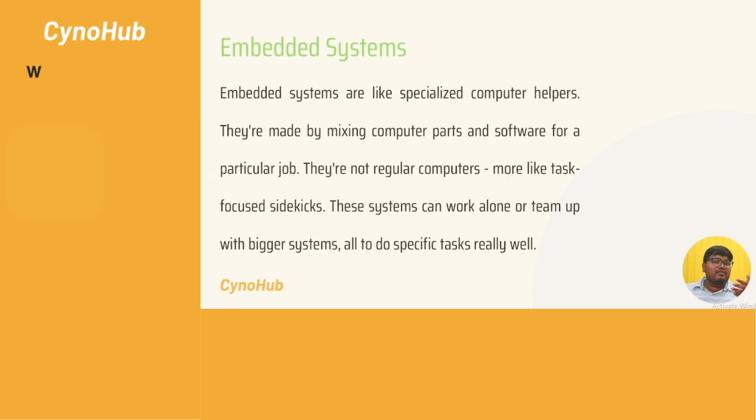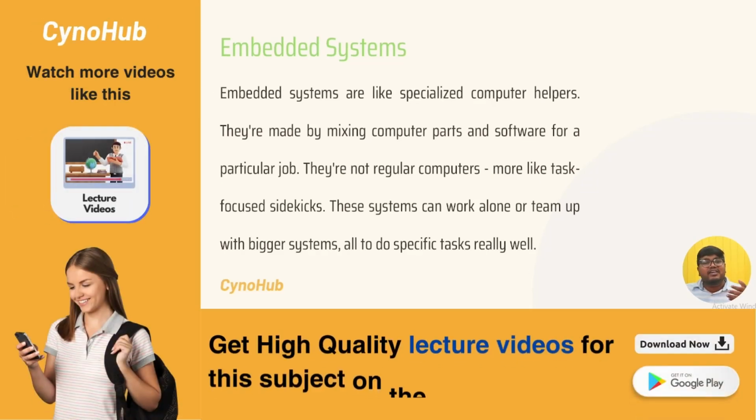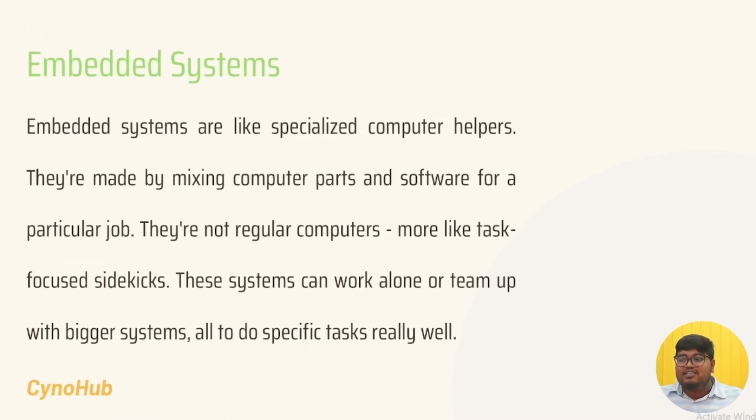Let us take an automatic car. In an automatic car there are sensors, and with that embedded system you can communicate with the software. With the help of the software, I can communicate with the embedded system. They are not like regular computers, more like task-focused sidekicks. If you press any button on your remote, the channel automatically changes. That is called embedded.